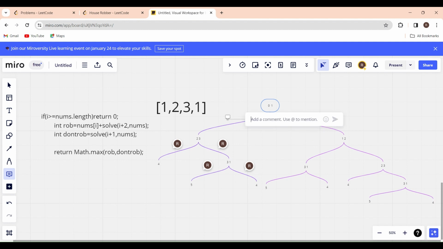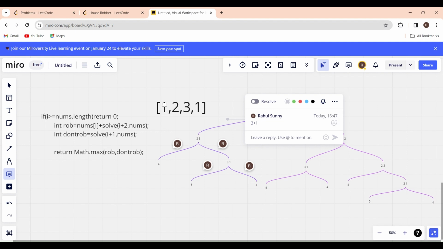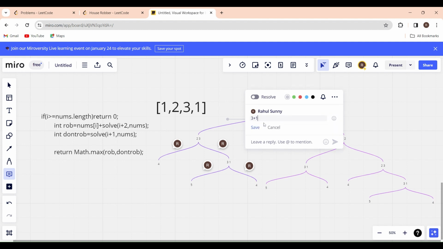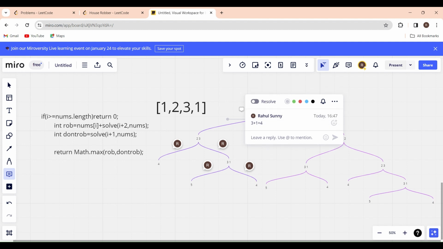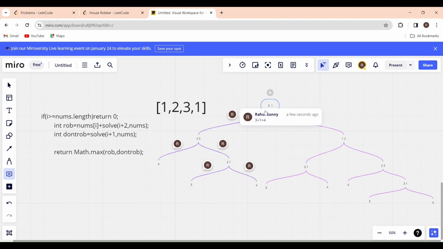So this will be 3 plus, if I rob this, I should rob this, right? So what will be the condition? 3 plus 1, which is 4 here, right? So we got a condition as 4 here. So if I rob the first house, I got an answer as 4. Let us check what the answer will be when we don't want to rob the first house.